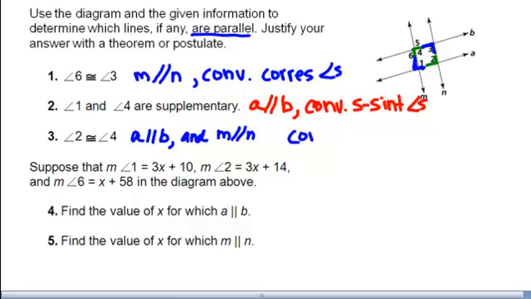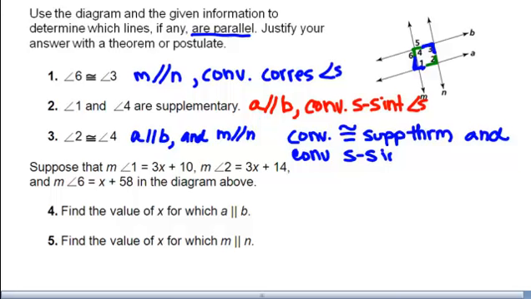It would have to be the converse of the congruent supplements theorem and the converse of the same side interior angle theorem.